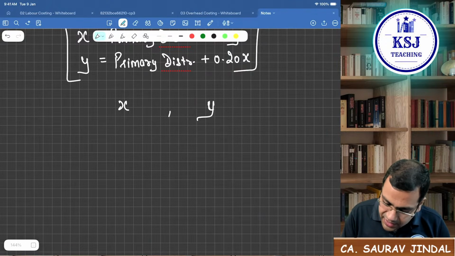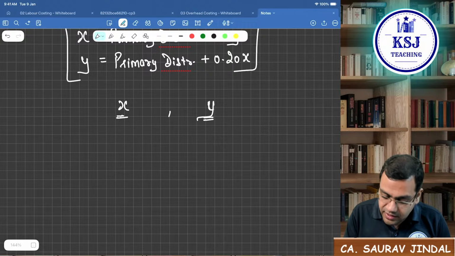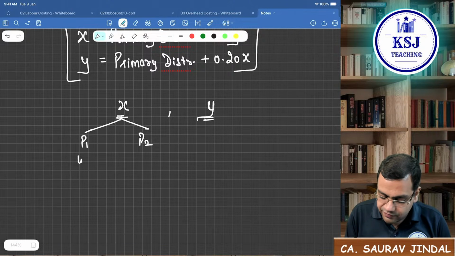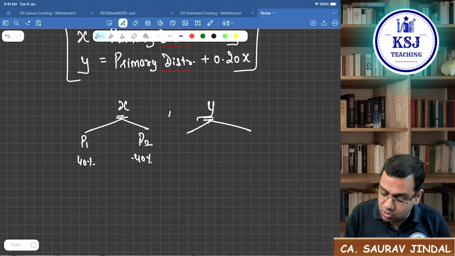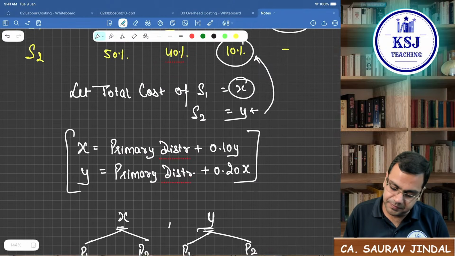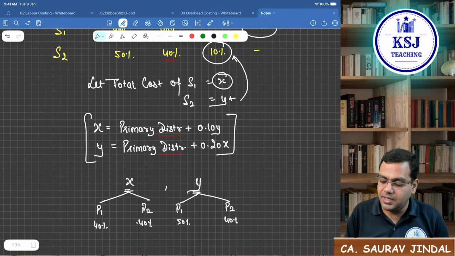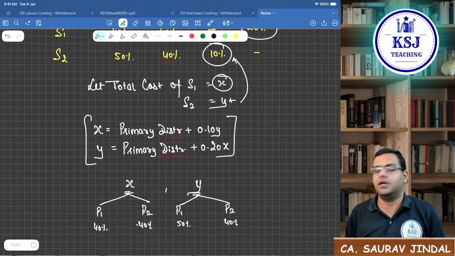So this X, the total cost of S1 will now be distributed between P1 and P2, 40%, 40%. This Y will now be distributed between P1, P2, 50% and 40%. This is your simultaneous equation method.